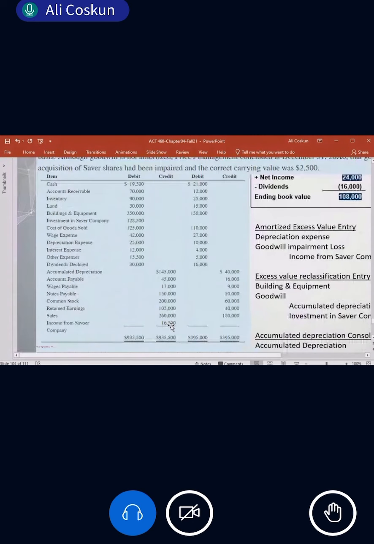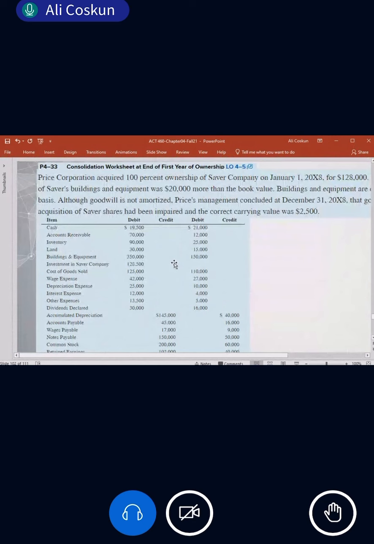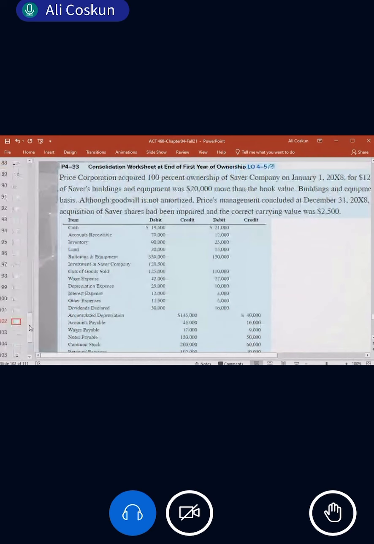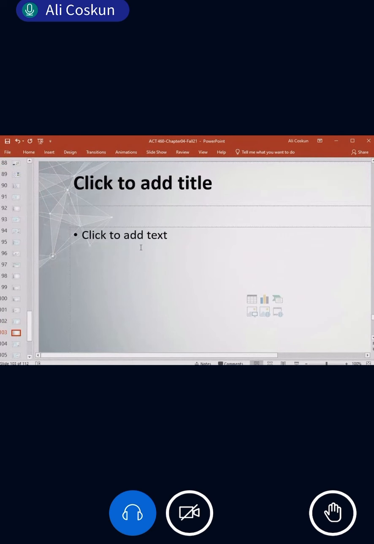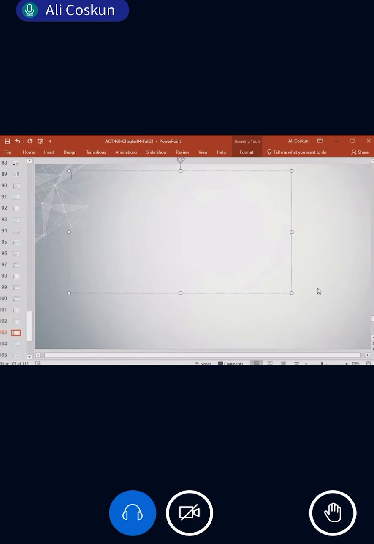All right, let's see the entries. I said that there are 4 entries we have, right? Okay, let me do them for you somewhere here. Okay, here, let me open a new page and then do it there. Okay, so journal entries. Investment in Saver Company, debit, credit, cash, right? This is the first entry. What is this for? This is for acquisition.